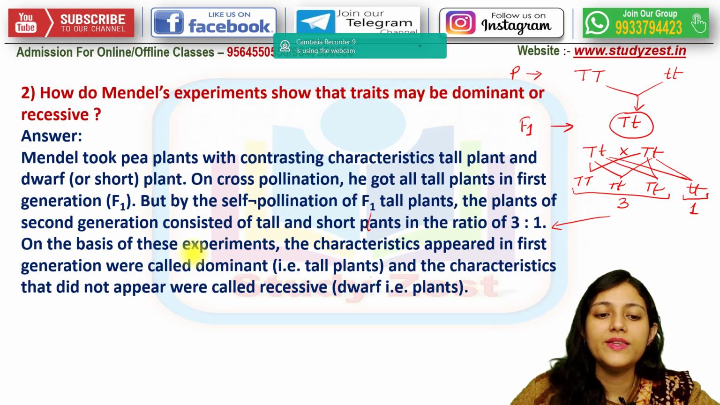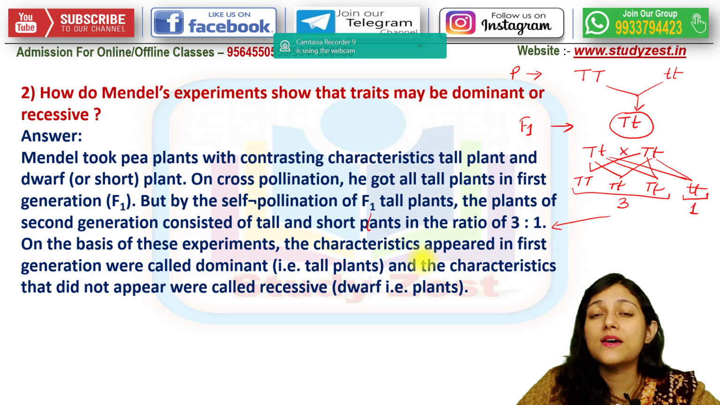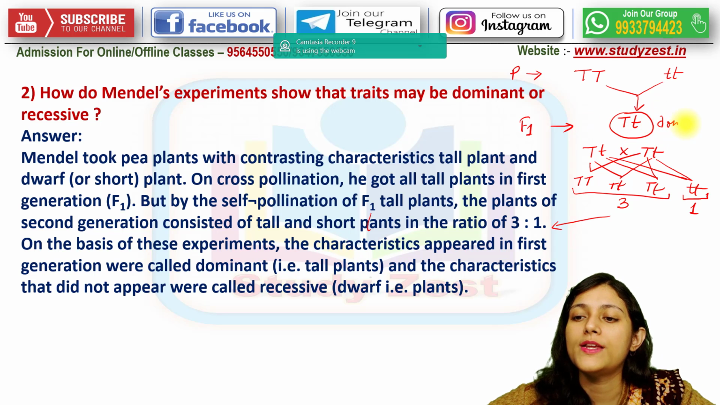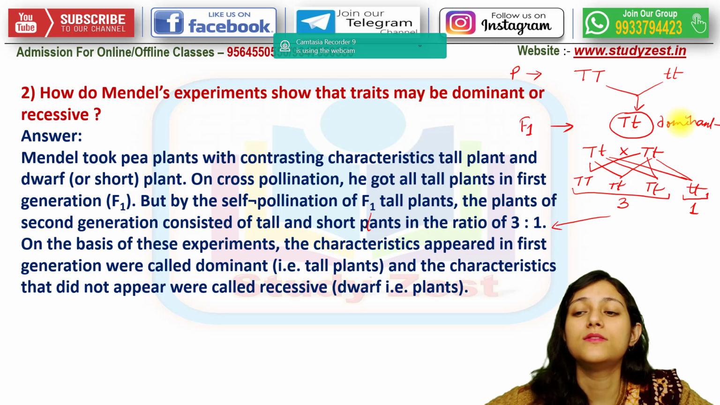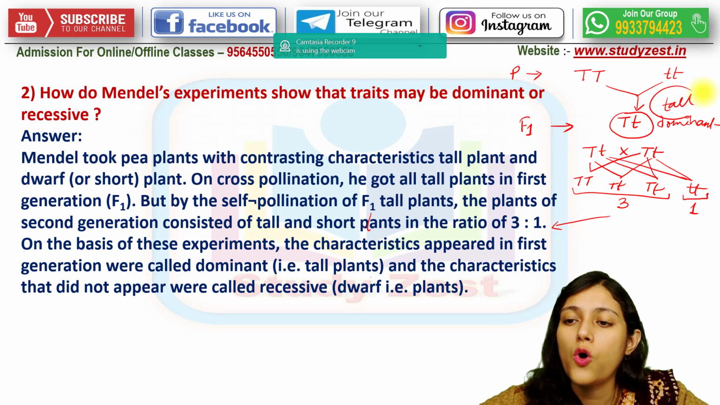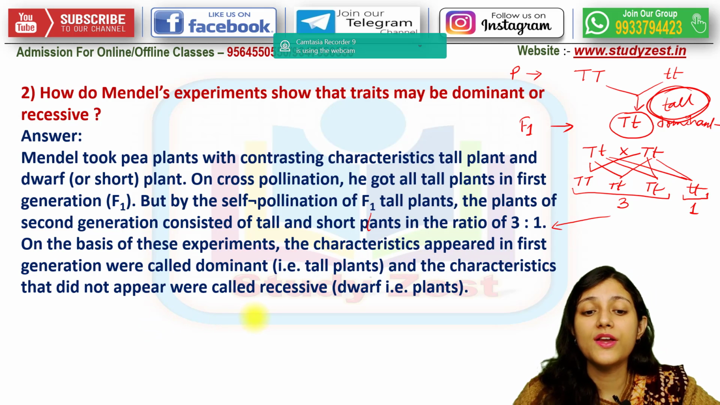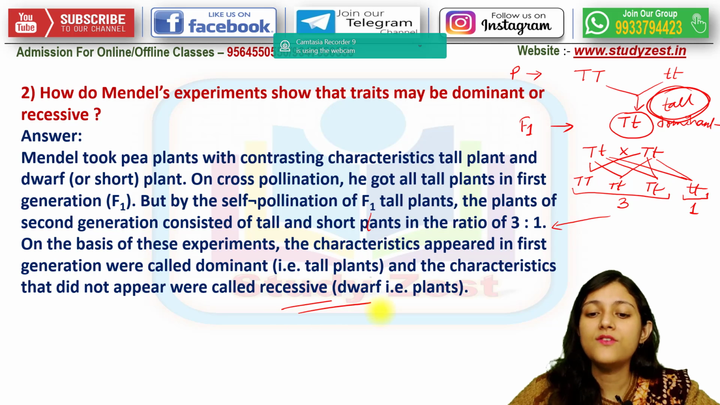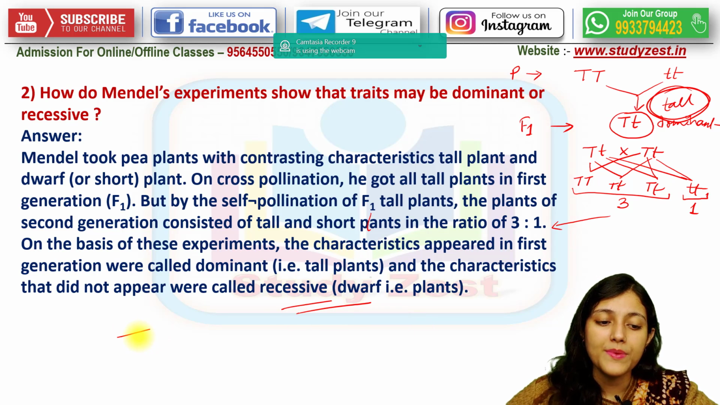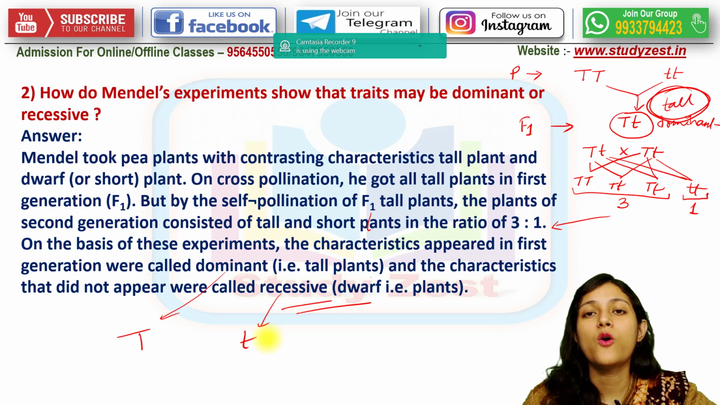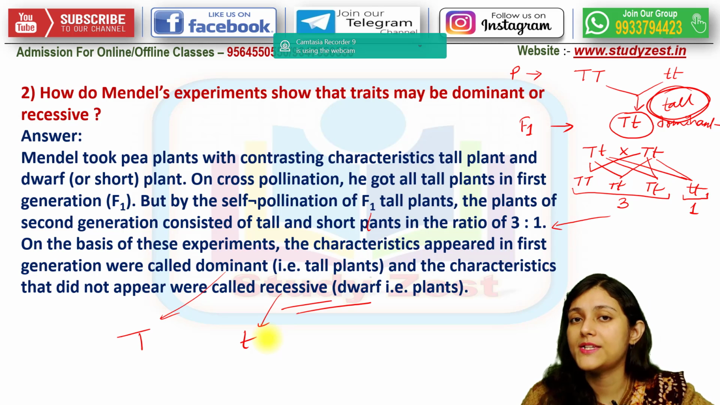On the basis of these experiments, the characteristics that appeared in the first generation were called dominant, right? And which character here is the dominant? The tall characteristic, right? And the characteristics which did not appear in the first generation were known as recessive, or the dwarf character. So capital T is the dominant one, whereas recessive is the small t, according to the experiment done by Mendel.